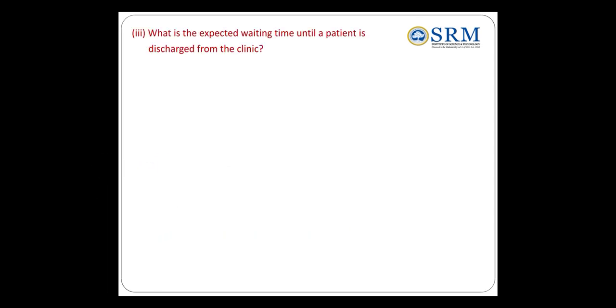Then what is the third question? What is the expected waiting time until a patient is discharged from the clinic? So here they mention waiting time. So waiting time is W. Then discharge from the clinic. Here the clinic is the system. So WS. So you find that WS is equal to LS by lambda dash. So now we already know the LS value and lambda dash. Just substitute LS and lambda dash.